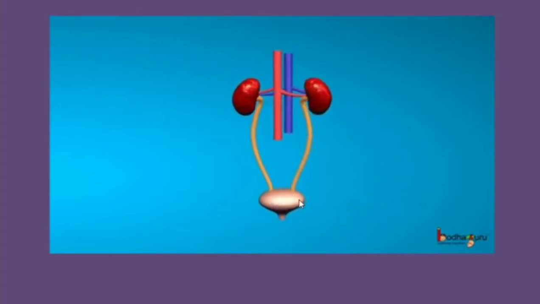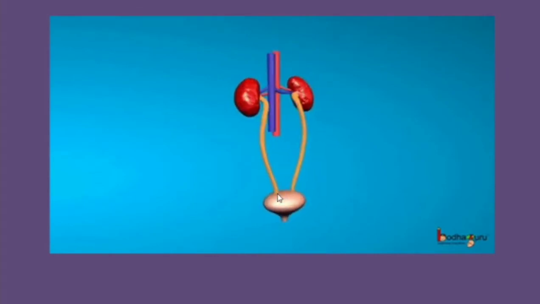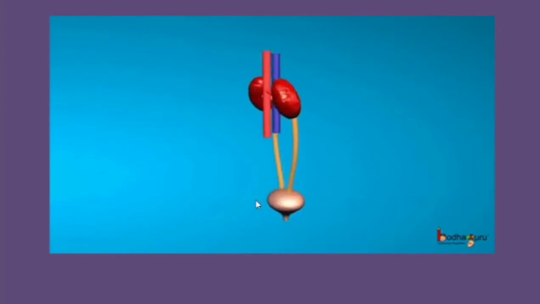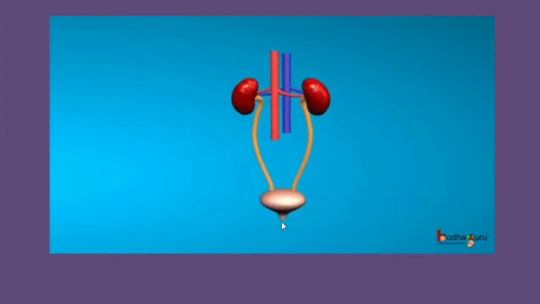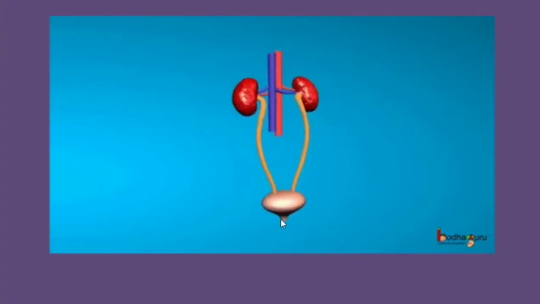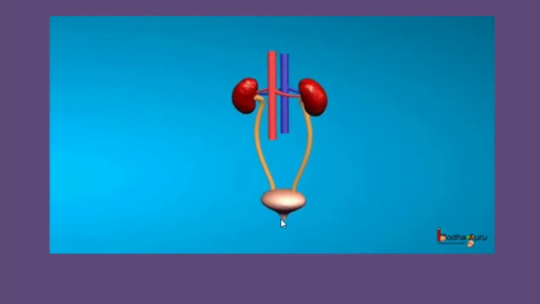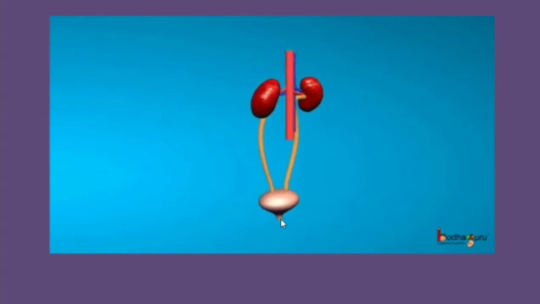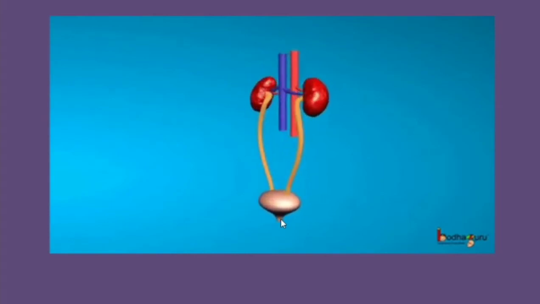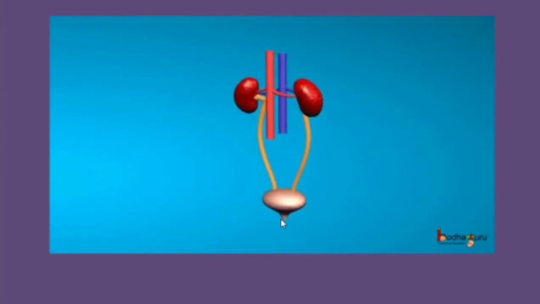This part is called the urinary bladder. Here the urine is stored temporarily, and the urine is expelled out through the urethra. The small tube is called the urethra. How is the urine expelled? Due to the contraction and relaxation of the muscles present in the urinary bladder.